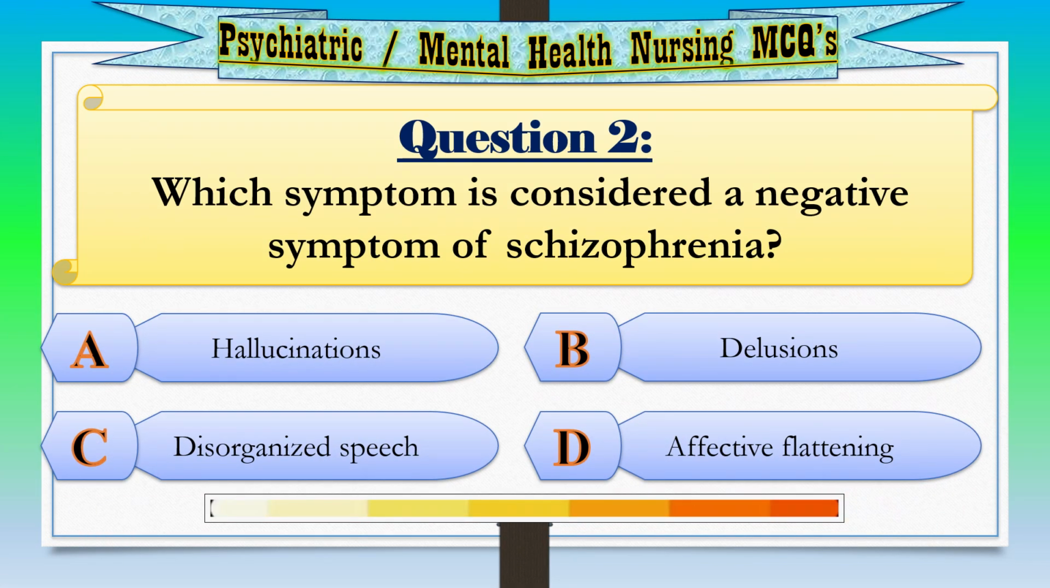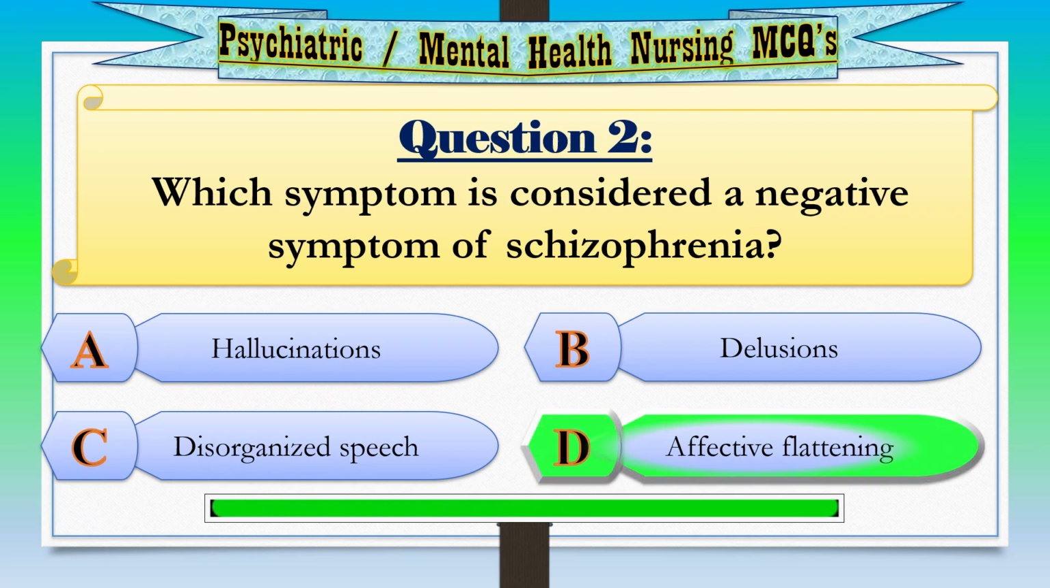Question 2. Which symptom is considered a negative symptom of schizophrenia? Option A. Hallucinations. Option B. Delusions. Option C. Disorganized speech. Option D. Affective flattening. Correct answer. Option D. Affective flattening.